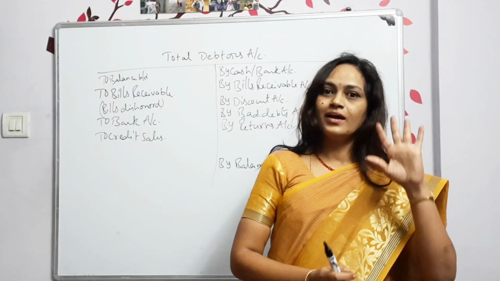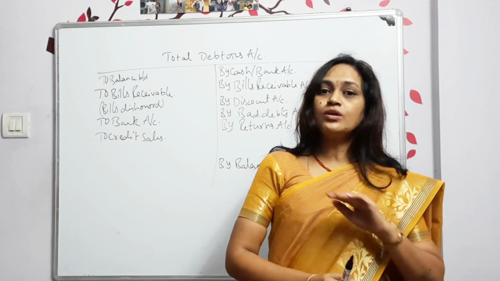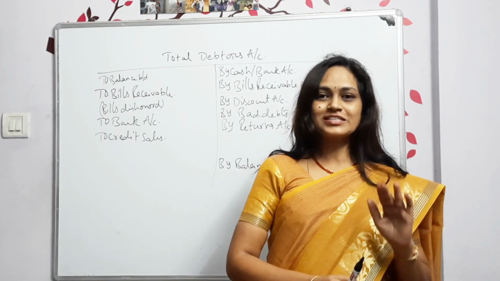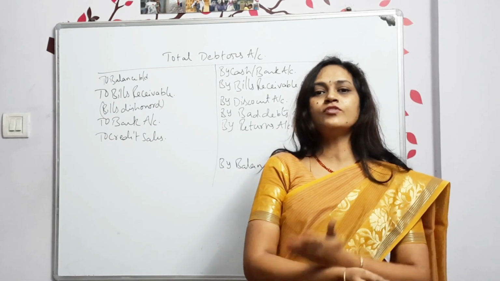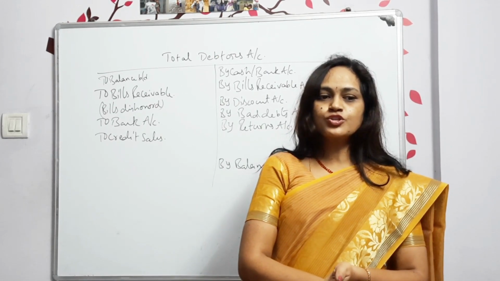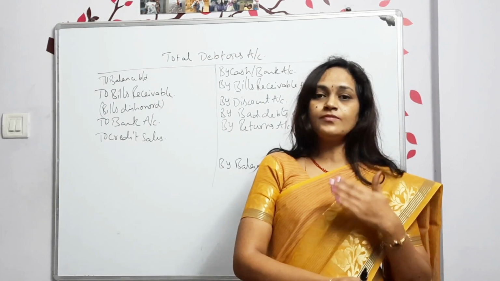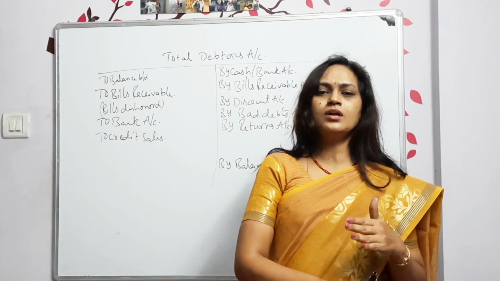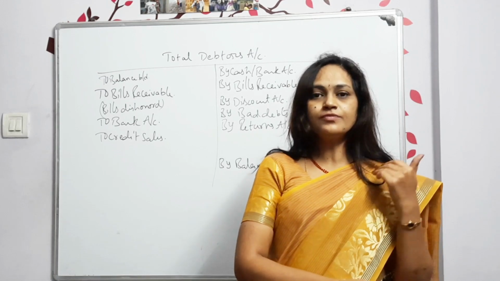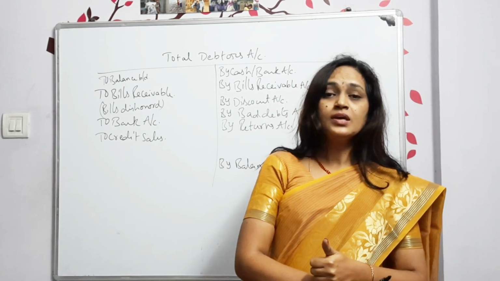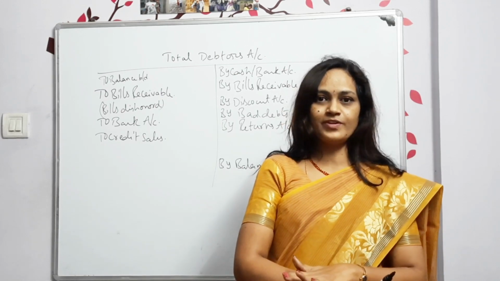Before starting the problem, let us complete all the formats. Single entry system, as I mentioned, means they don't have the full data, so we are not sure whether each and every piece of information is provided or not. So first we will see which transactions are missing, what are the chances to miss transactions, and which type of transaction can be missed. Then we will see how to find them out. Only with the formats we will finish now.